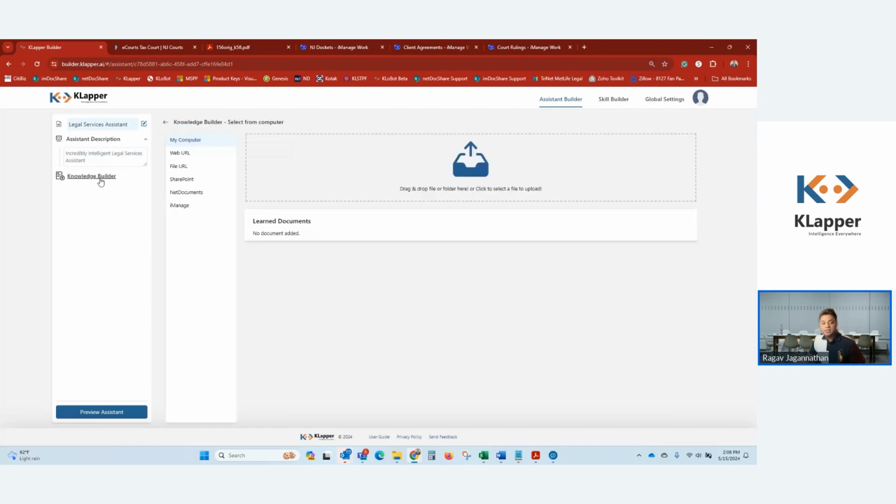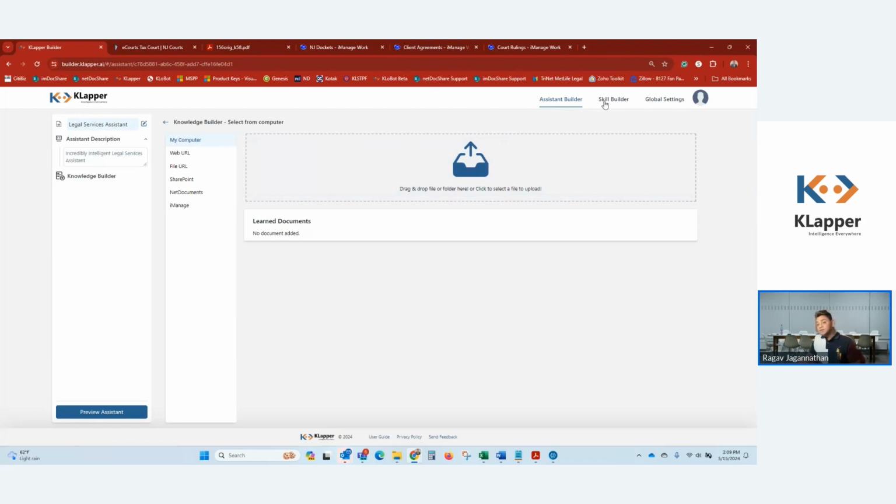The Knowledge Builder is designed for training this particular assistant with knowledge that lives on either my computer, like my own computer, the system builder's computer, on the internet, or within a private site within your firm, a file or files that live on network file shares or online file shares, SharePoint, your SharePoint document library, your SharePoint list, and depending on whether you're a Net Documents or an iManage customer, we ship a ready-to-go connector for that as well. And we'll see examples of all of them in a second.